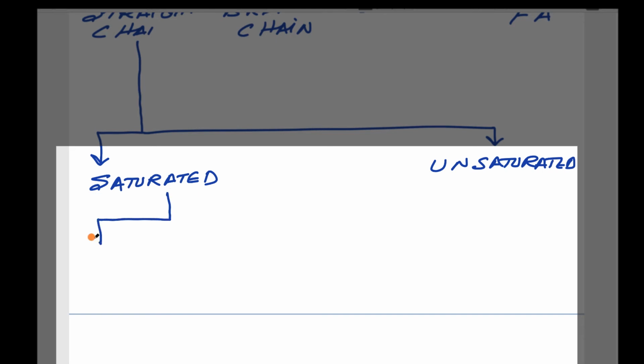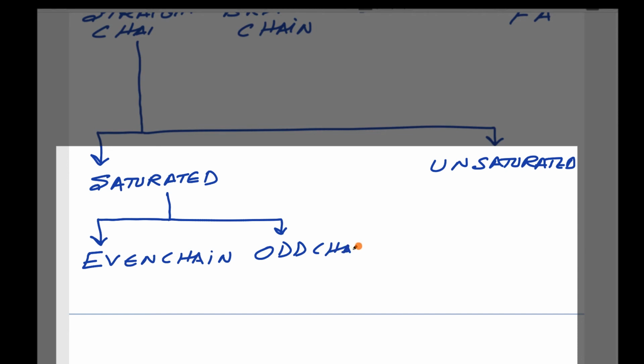Saturated is again further classified into even chain, that means even number carbons are present, and odd chain. Even number carbon fatty acids have the number 2, 4, 6, 8, 10, like that. Examples of such fatty acids are palmitic acid and stearic acid.